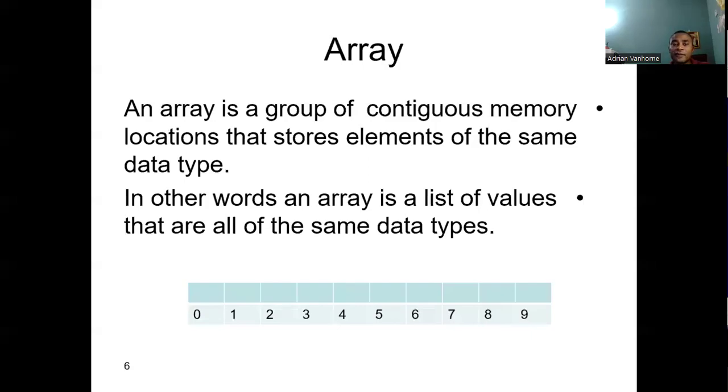An array is a group of contiguous memory locations that store elements of the same data type. So an array can only store elements of one type. If the array is defined to store strings, it can only store strings. If it's defined to store integers, it can only store integers. All right. Now, each array is given a name. So each array has a name, a size, and a data type.